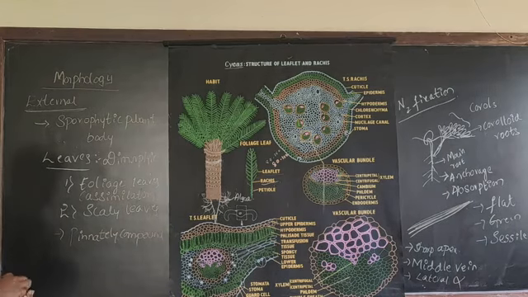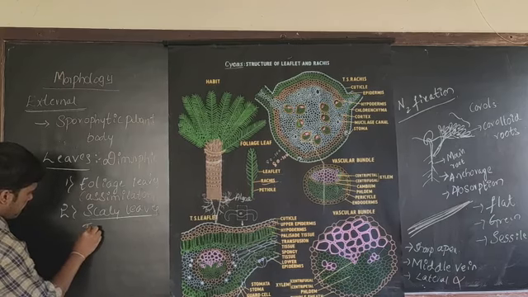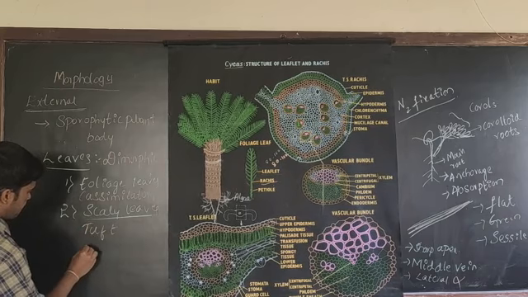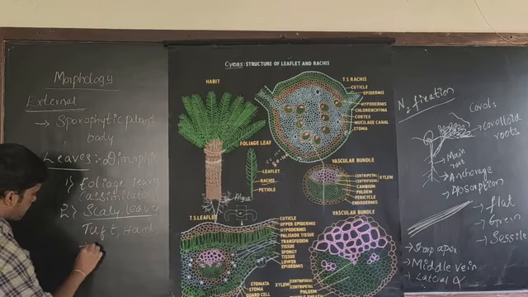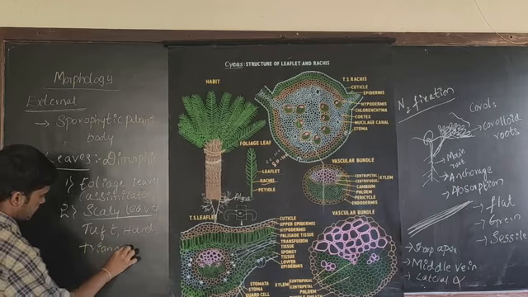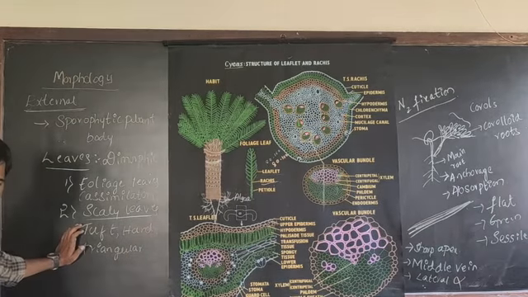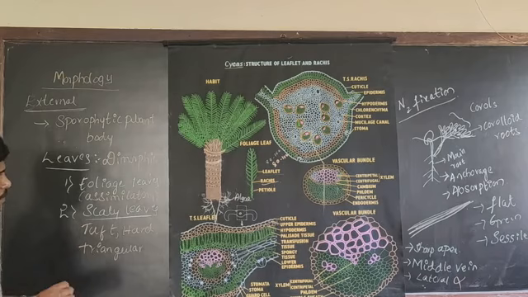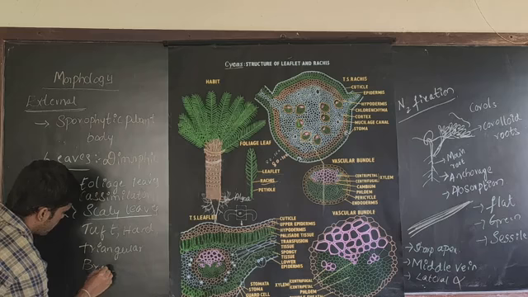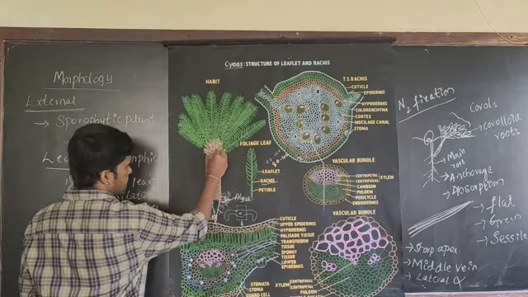Next, coming to the second type of leaves, they are scaly leaves. These scaly leaves are hard, triangular shaped leaves which are present at the tip of the stem, and they are brown in color.